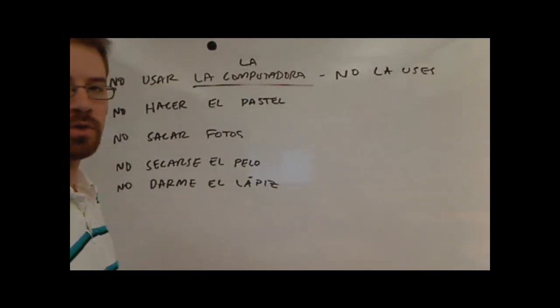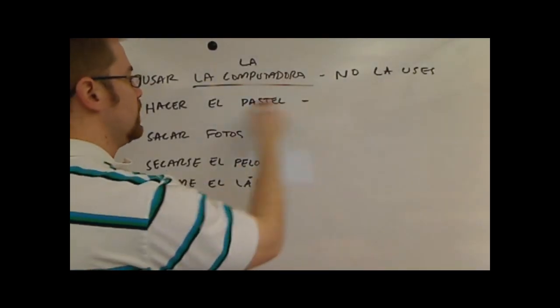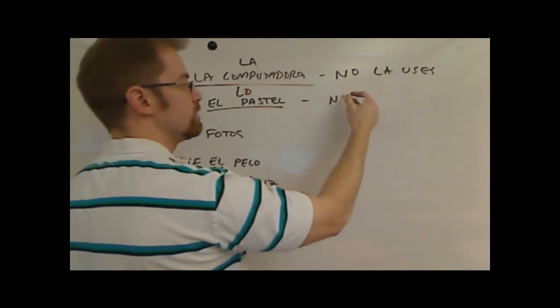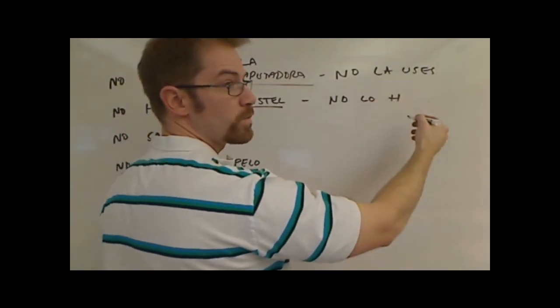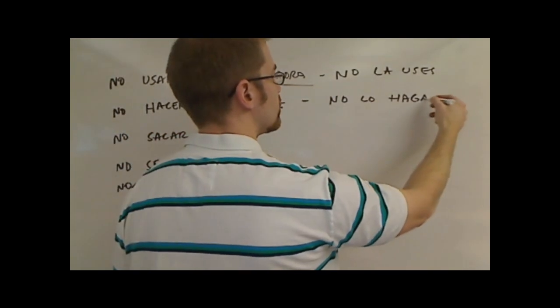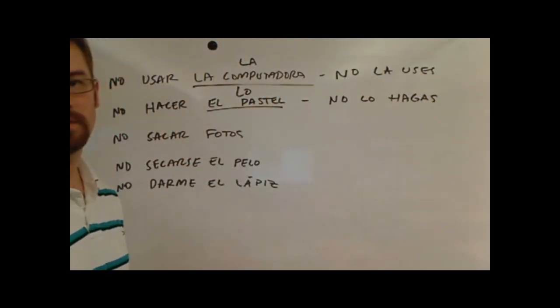No hacer el pastel, so don't make the cake. The cake can change to lo. So we're going to have no lo. Think about the opposite form of hacer. No lo hagas. Don't make it or don't do it.